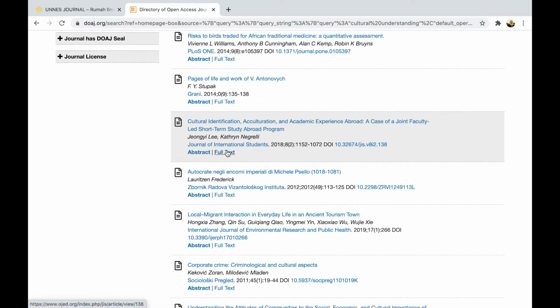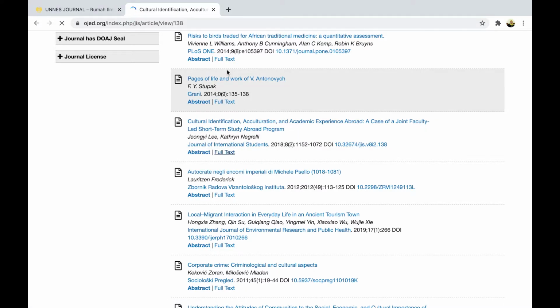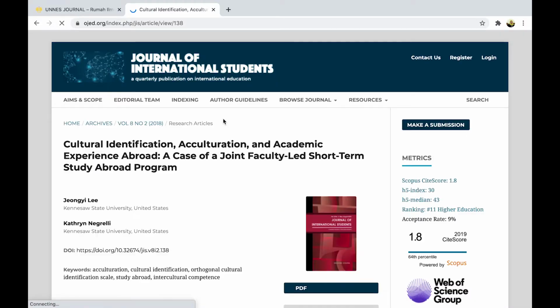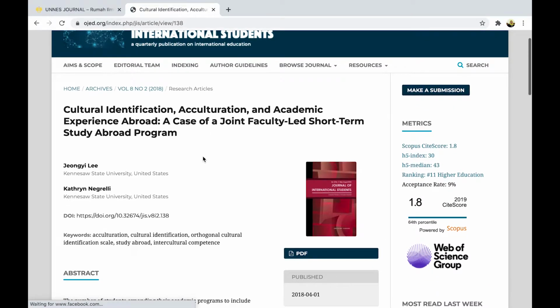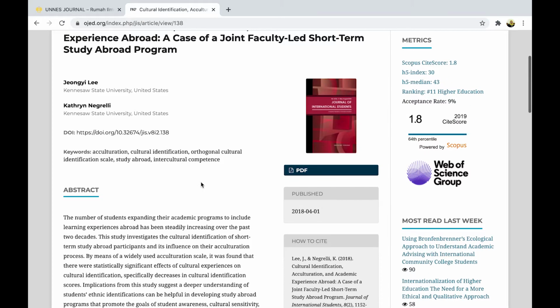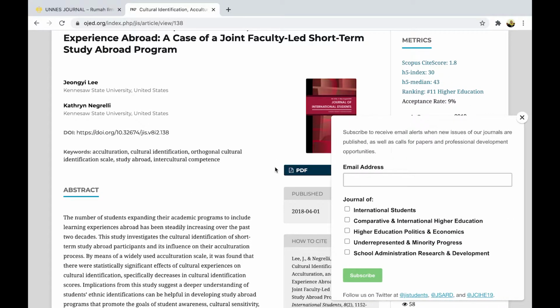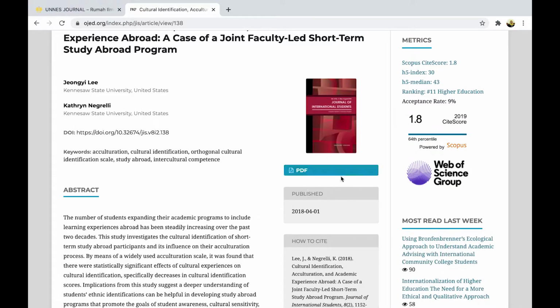Let's say you try to find something about cultural understanding. Here there is an option of full text. You can just click here.